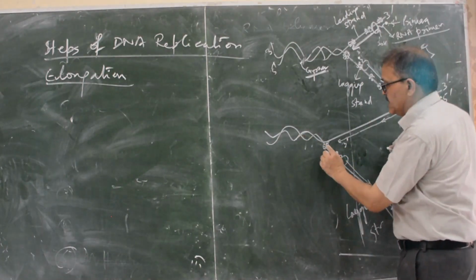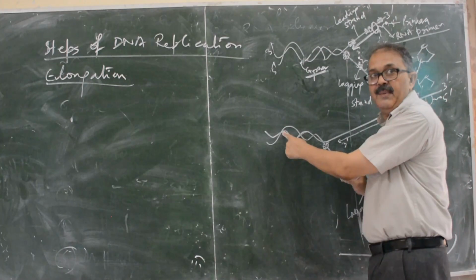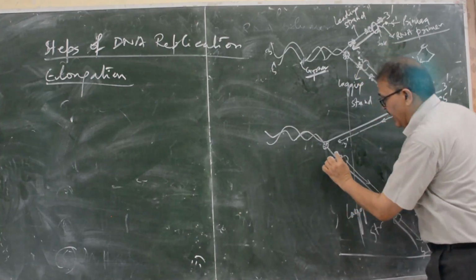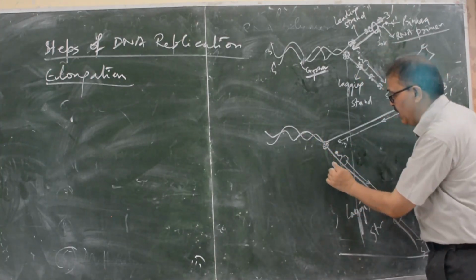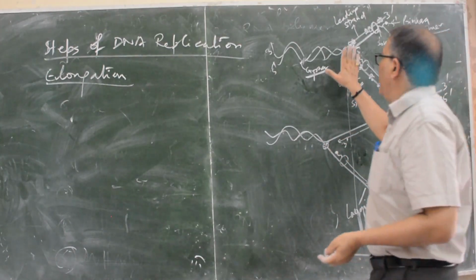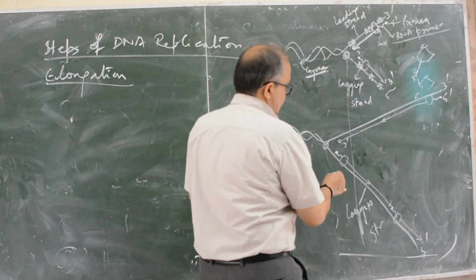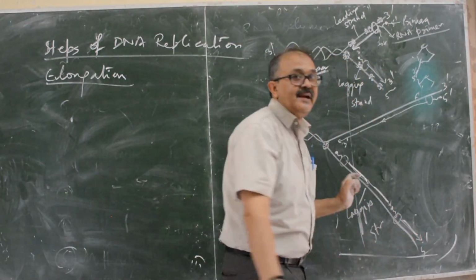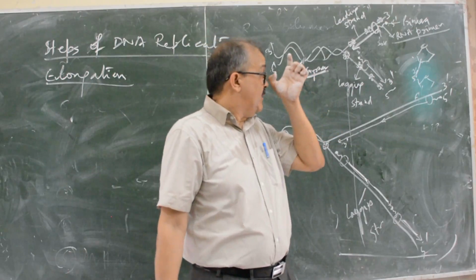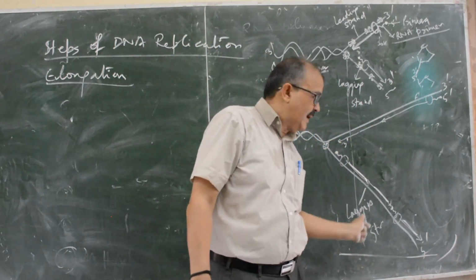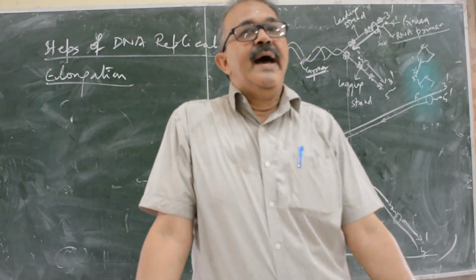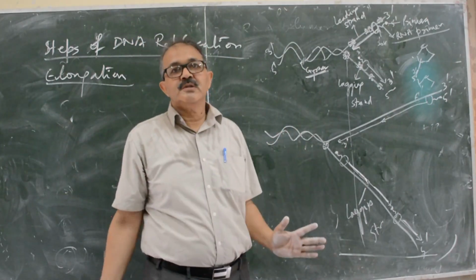Next step, this helicase enzyme will move up to this level, but this will synthesize continuously. And again a primer will be synthesized, and the primer will activate DNA polymerase. You will find this simple structure. Fragments are created, but it is continuous. One DNA strand is created with the leading strand, but on the lagging strand, it is called Okazaki fragments. This type of sketch diagram has been given in many books, but you remember that.